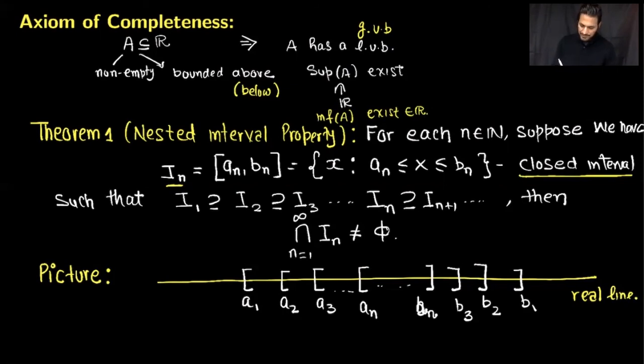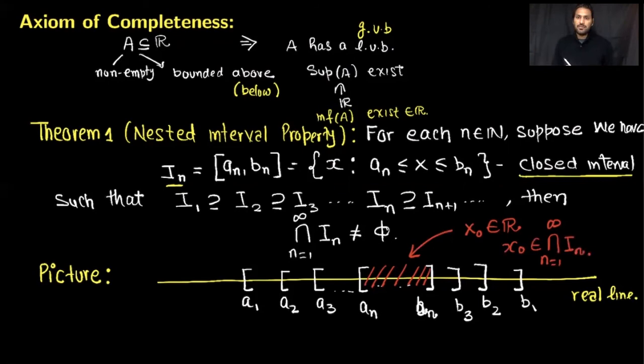As you can see, the intersection of these intervals will contain the entire [An, Bn] for all n. And we will prove that this intersection, no matter how many intervals we take, will contain at least one real number x0, so that x0 belongs to the intersection over n from 1 to infinity.